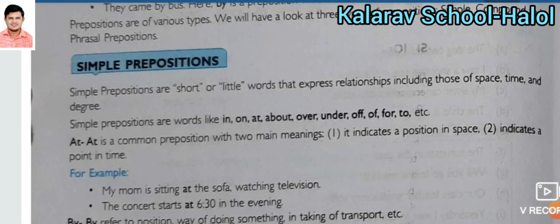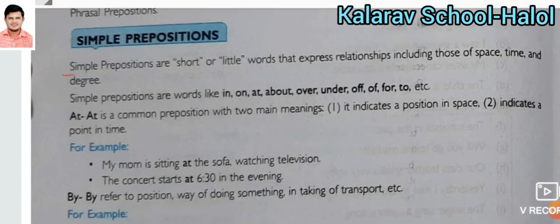Simple prepositions. Simple prepositions are short or little words that express relationships, including those of space, time and degree.